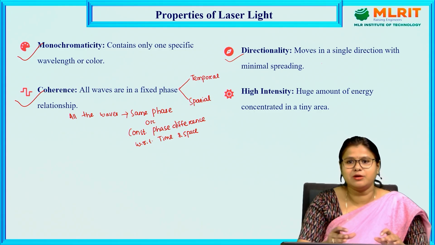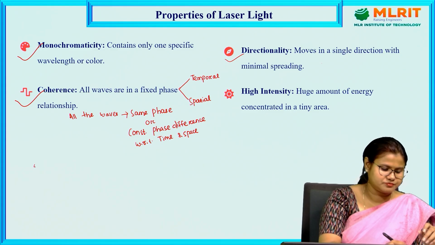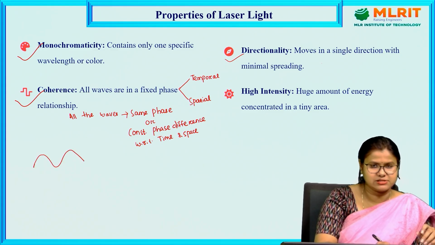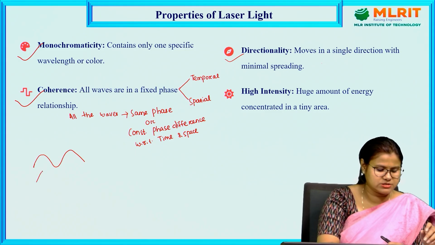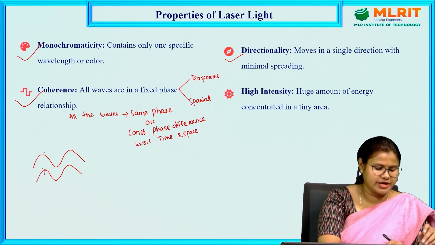Let us consider two waves moving. One laser beam consists of a number of waves, and these are two waves traveling in the forward direction.